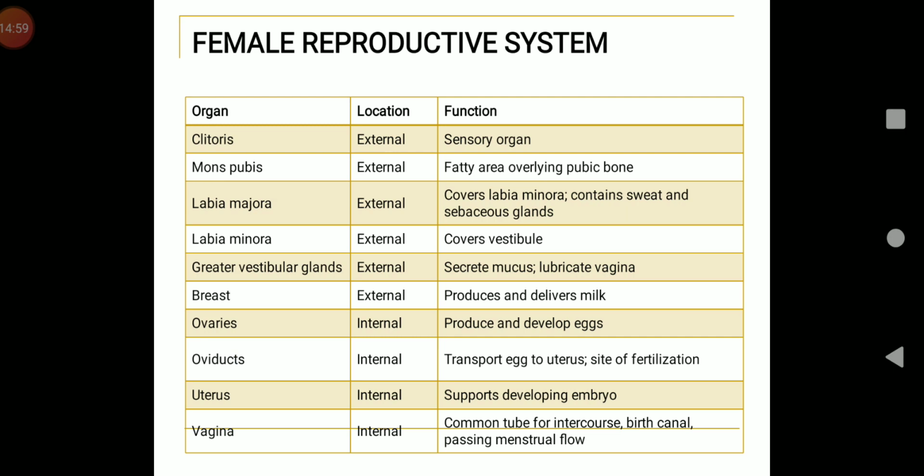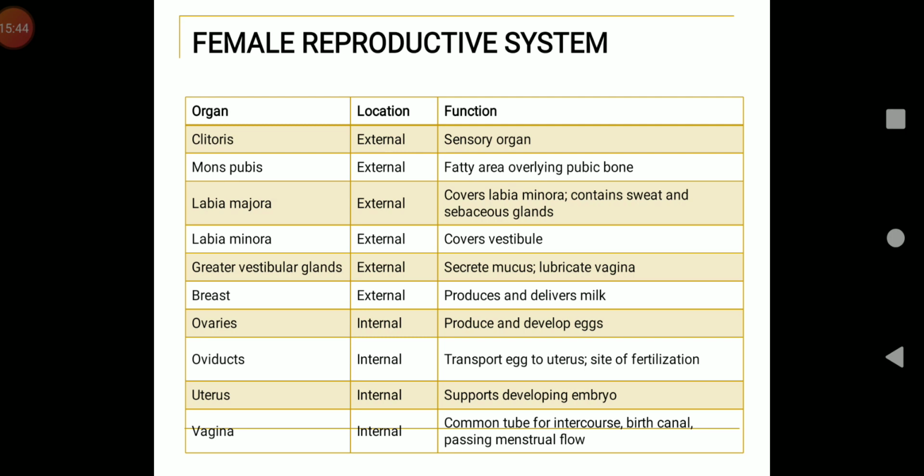Here you can see the different organs, whether internal or external genitalia, and their specific functions. Clitoris, external genitalia, is a sensory organ. Mons pubis, external genitalia, is a fatty area overlying pubic bone. Labia majora, external genitalia, covers the labia minora and contains sweat and sebaceous glands. Labia minora, also external genitalia, covers the vestibule. Greater vestibular glands, also external genitalia, secrete mucus and lubricate vagina. Breast, external genitalia, produces and delivers milk.